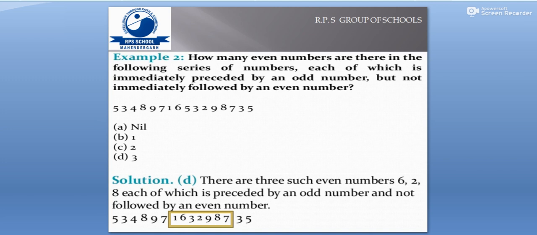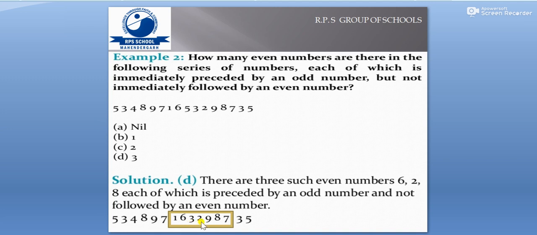Children, the question was very easy. We had to find how many even numbers there are which are preceded by an odd number and which are not followed by an even number. Let us see. Here we see one example, 6. 6 is an even number, it is preceded by an odd number and it's not followed by an even number, which is 3. That means it is one answer.